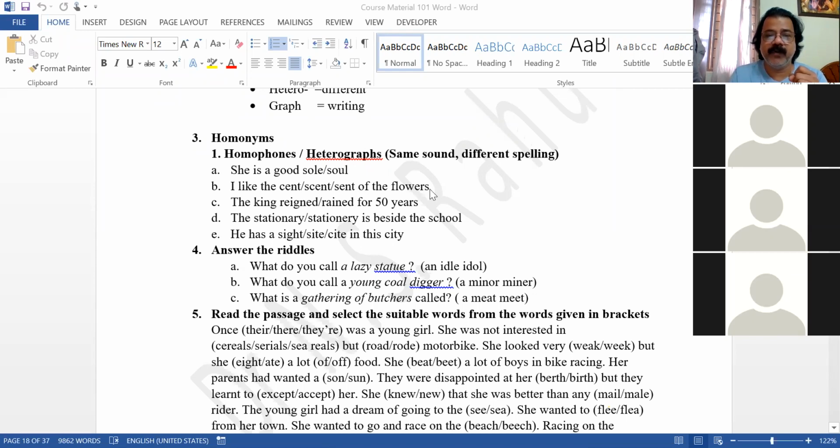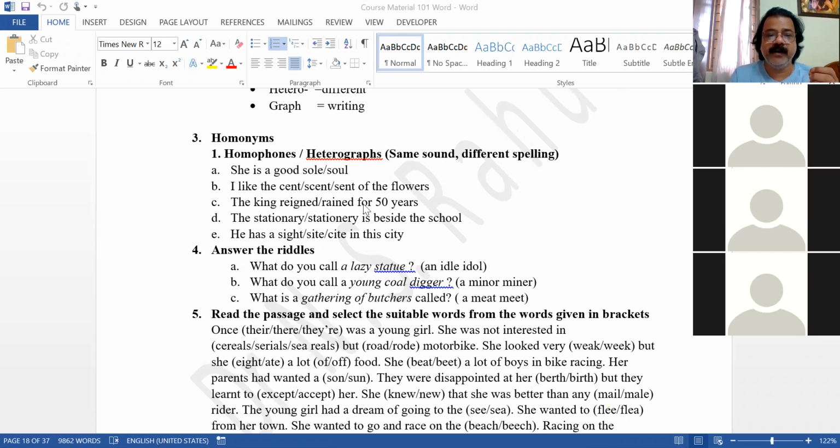I like the scent of the flowers. So CENT is there, SENT is there, SCENT is there. Three different words are there with three different meanings, but only one pronunciation. Three spellings, three meanings, but only one pronunciation. Now, which is the correct one here? I like the scent of the flowers. Which scent is correct? SCENT. CENT, cent, is a coin, 1 rupee laga. SENT, past tense of send. Here the word is SCENT.